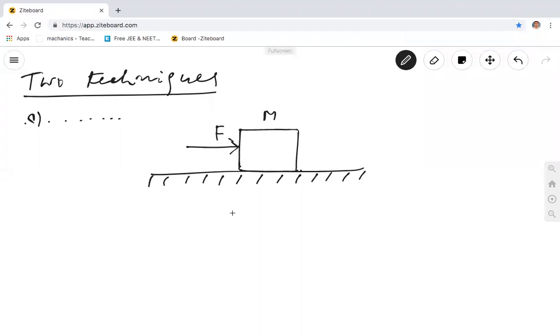Okay. Now, there's a friction between this body and the lower body, which is a surface, any surface. Maybe it is a table, maybe it is the ground, maybe it is something horizontal, and there's a body on it, and you apply this force to this body. Is that right?